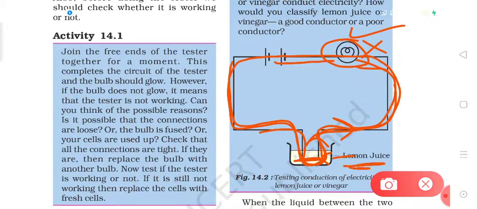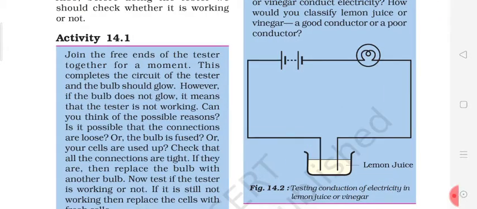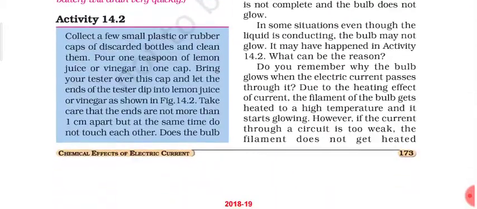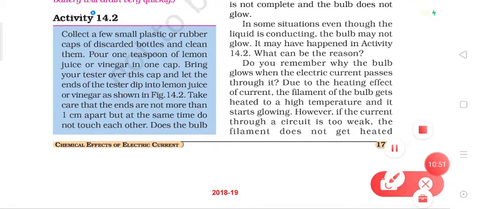So in case of lemon juice and vinegar, the bulb will glow and the two liquids are good conductors of electric current. Dear students, in some situations when the torch bulb is not glowing, we have to replace it with an LED. What is the reason that the torch bulb is not glowing while the LED is glowing?